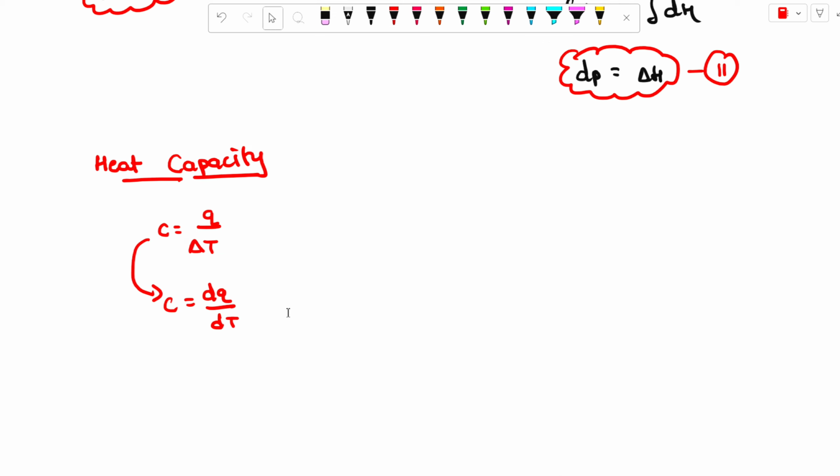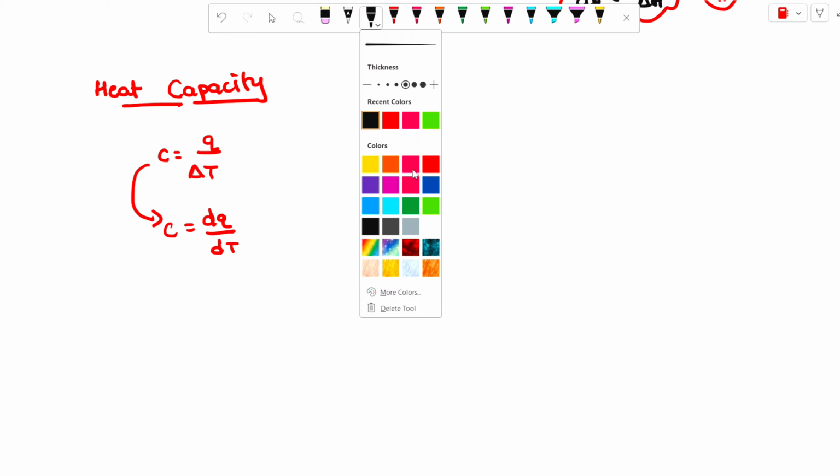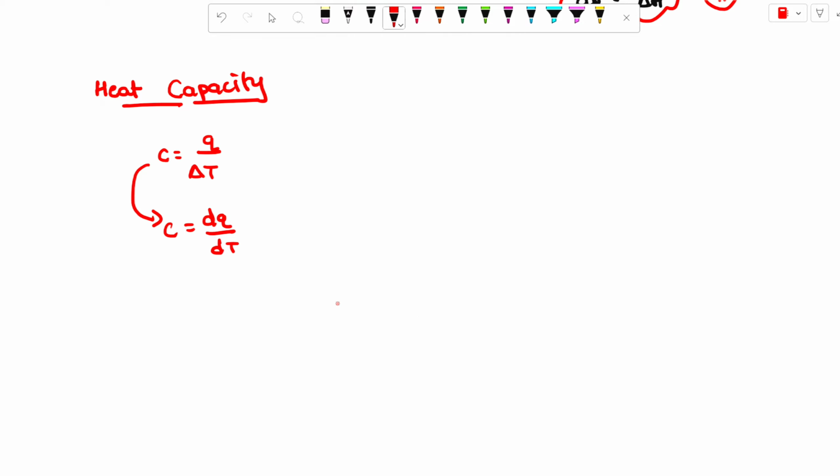Now the heat capacity is also converted into the constant volume and constant pressure forms. Simply, you can write down here heat capacity.